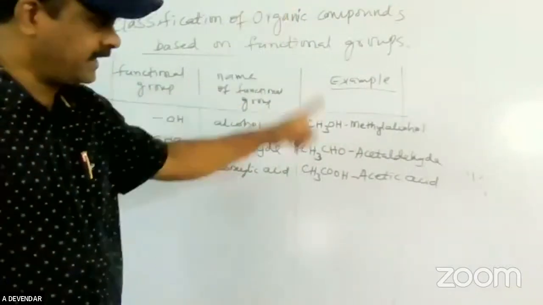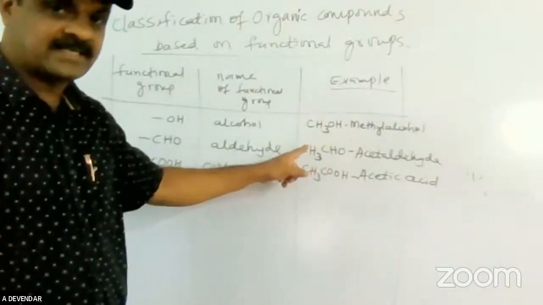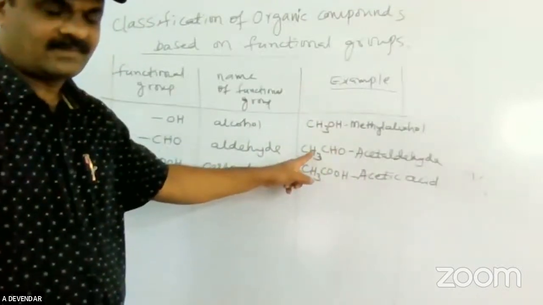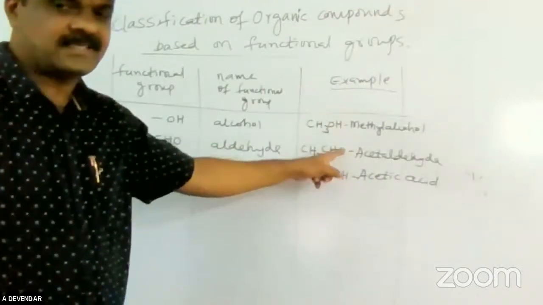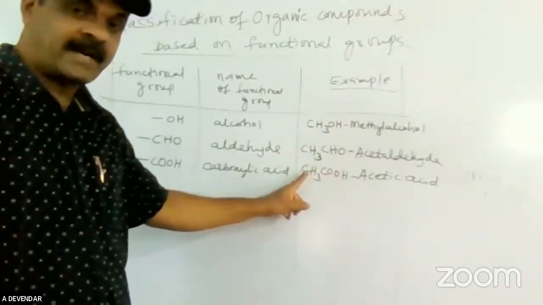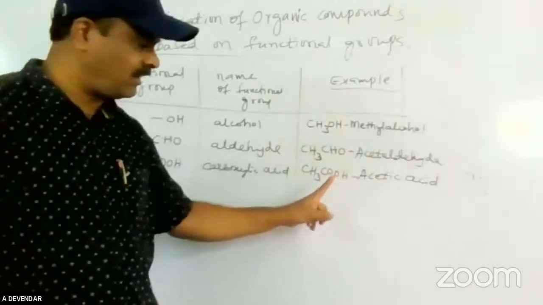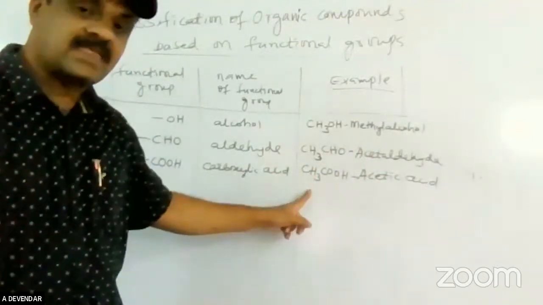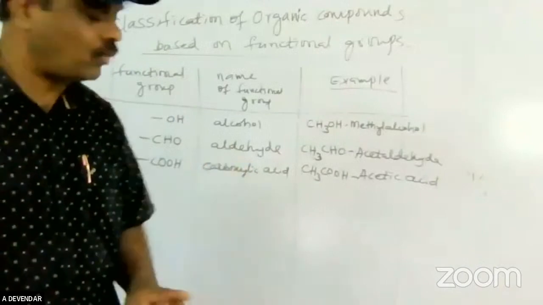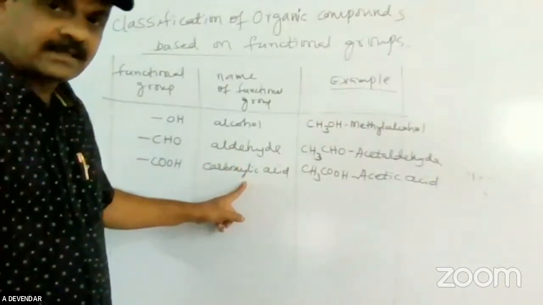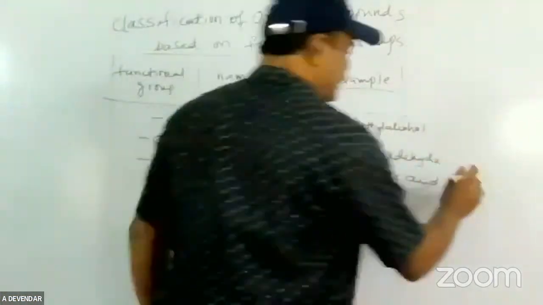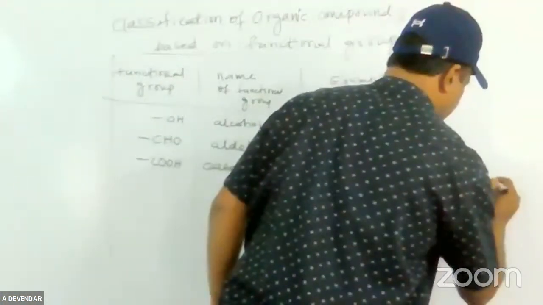Here we are using 2. Here also acetic acid. If you have 2 carbon atoms, it is acetic acid, which means ethanoic acid. Like that we are using oic. All carboxylic acids are commonly called oic acid.